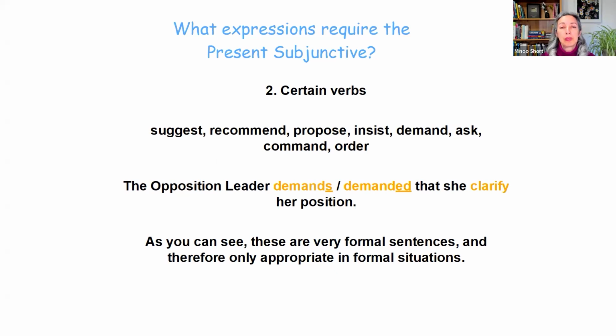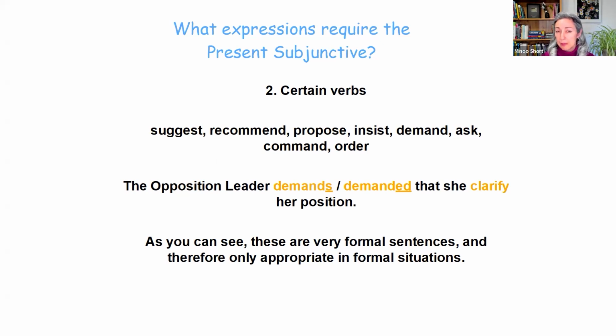For example, the opposition leader demands or demanded, remember, present or past, makes no difference. The opposition leader demands or demanded that she clarify her position. So clarify is the base verb here, not the present simple form, right?